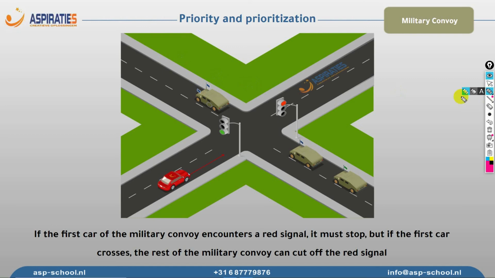However, those vehicles over here, the ones with the blue flag, let's say it was a green signal, this vehicle crossed. Now those vehicles may also cross the red light. They're allowed to cut off a red light. In such a scenario, let's say we are driving and we notice it's green, then we check the other cars. If they cross the intersection, then we must wait even if it's a green signal. After the military convoy crosses the intersection, then we may cross the intersection.